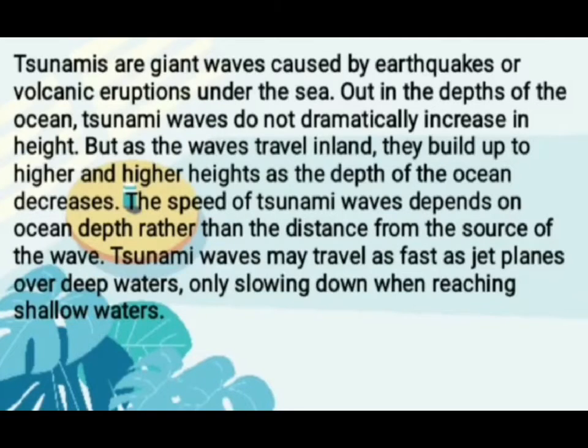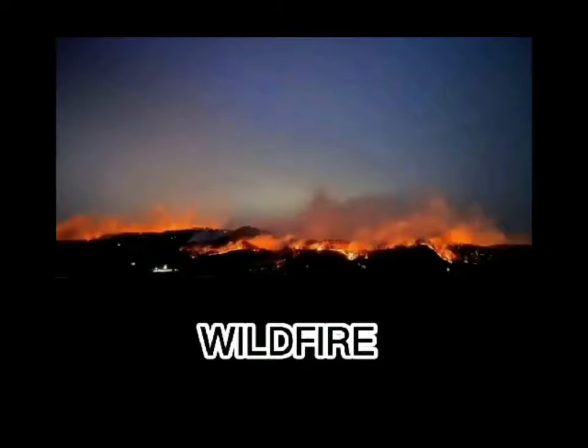Tsunamis are giant waves caused by earthquakes or volcanic eruptions under the sea. Out in the depths of the ocean, tsunami waves do not dramatically increase in height, but as the wave travels inland, it builds up higher and higher as the depth of the ocean decreases. The speed of tsunami waves depends on ocean depth rather than the distance from the source of the wave. Tsunami waves may travel as fast as jet planes over deep water, only showing when reaching shallow waters.